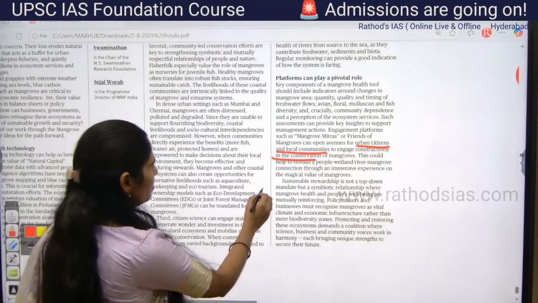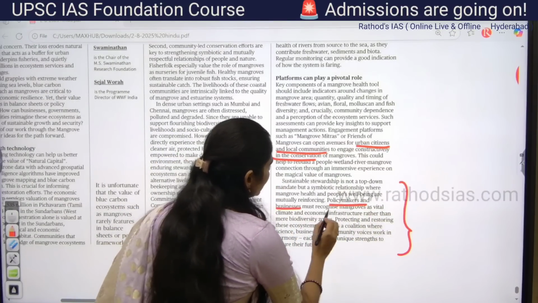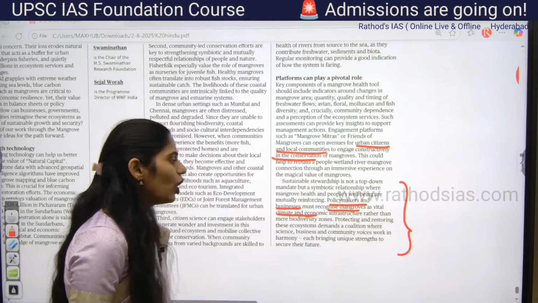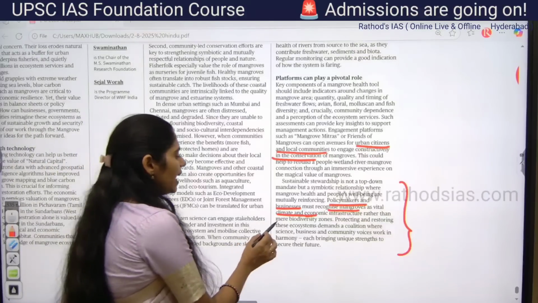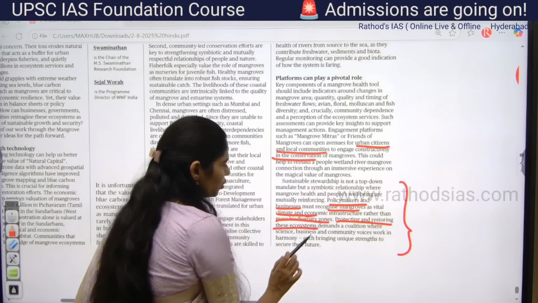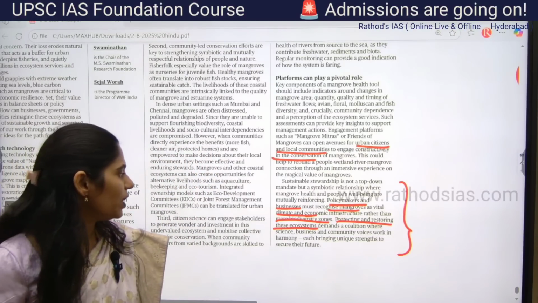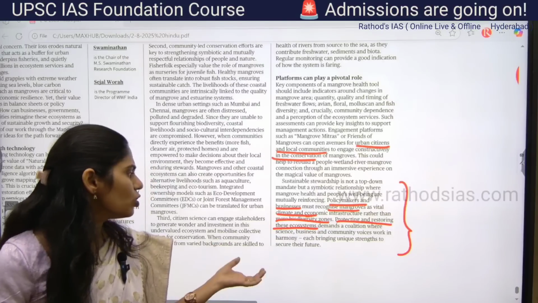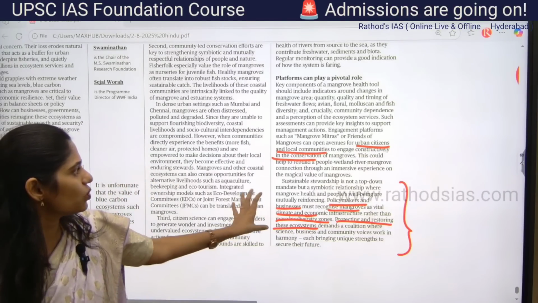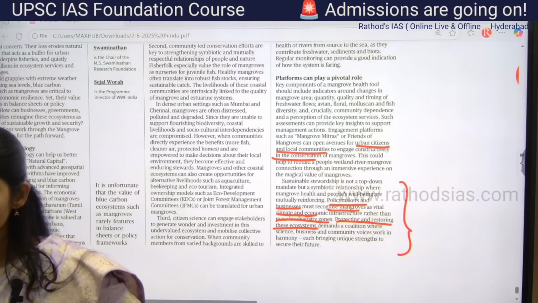If you see the conclusion part, this conclusion is very nice. It is saying that policy makers and businesses have to recognize mangroves as vital climate and economic infrastructure rather than just biodiversity zones. So we have to go for protecting and restoring this ecosystem so that science, business and community voices work in harmony, so that each can bring unique strength to secure their future. This is very nice, and you can directly use this conclusion part while you are writing your answers, guys.